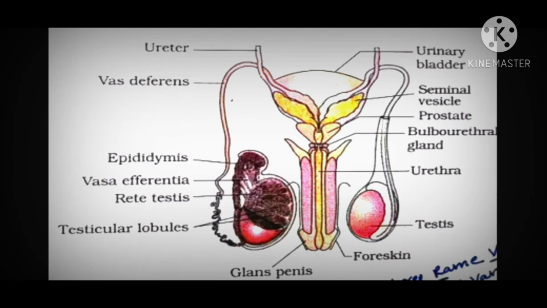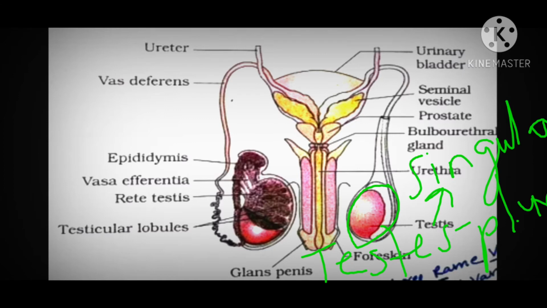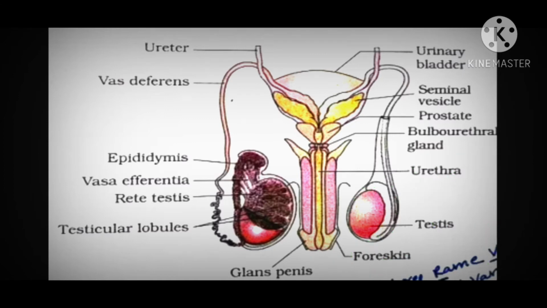Now first let's see the diagram of the male reproductive system. The main organ, the primary sex organ, is the testis. This is the singular word, and in plural, testes is used. It produces the male gametes or sperm, and millions of sperms are produced inside the testis. It is made up of testicular lobules which have the seminiferous tubules.